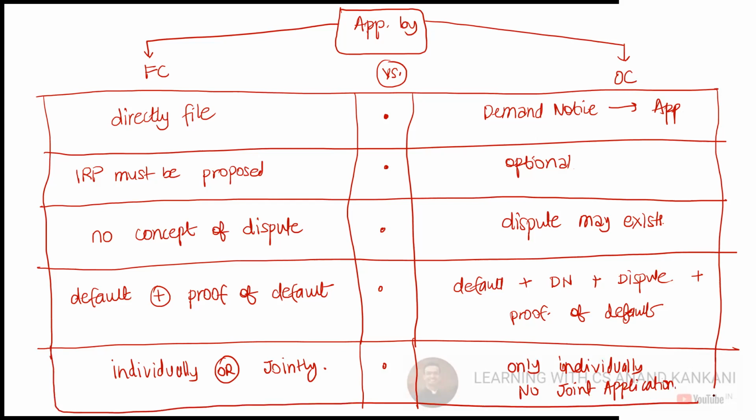And when there is a default in respect of financial creditors, that default includes financial debt owed not only to the applicant financial creditor but to any financial creditor of the corporate debtor. That is with respect to filing of the application. That is fine. But broadly, okay, 1, 2, 3, 4, and 5. This is an important question for your exam. Okay. All right, let's go ahead.